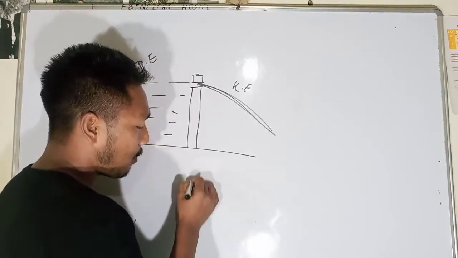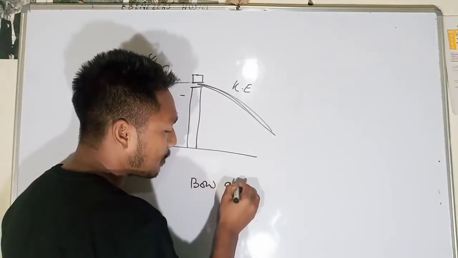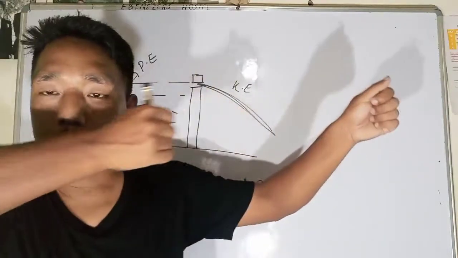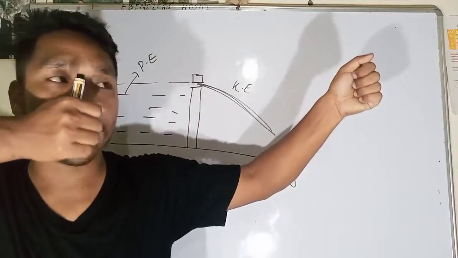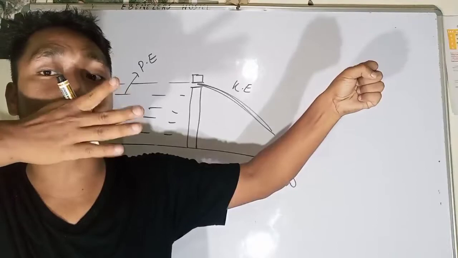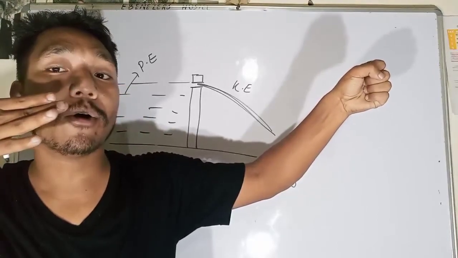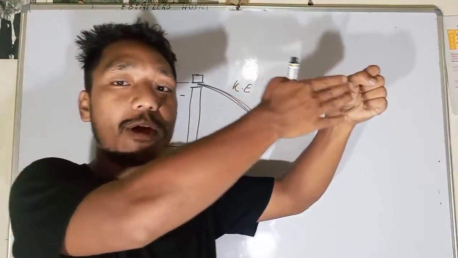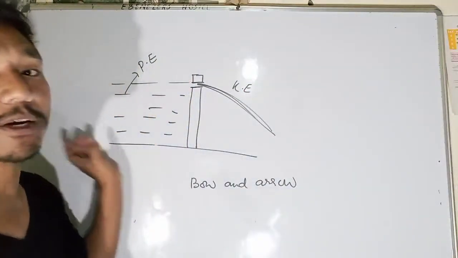When you are stretching the bow, the bow will have potential energy. The moment you release it, the arrow will gain kinetic energy from the potential energy. So from here we have learned that energy can be converted.